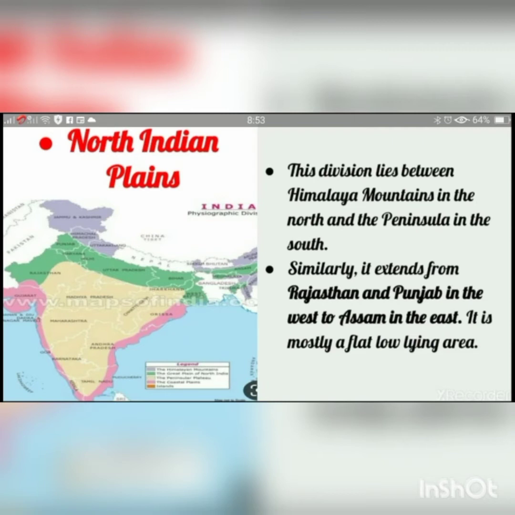This division lies between the Himalayan mountains in the north and the peninsular in the south. Now in the north what is located? Himalayas are there. In the south what is there? Peninsular is there. So between them what is located? North Indian plains. Similarly, it extends from Rajasthan and Punjab in the west to Assam in the east, and it is mostly a flat low lying area. So it is not situated at a very great height.